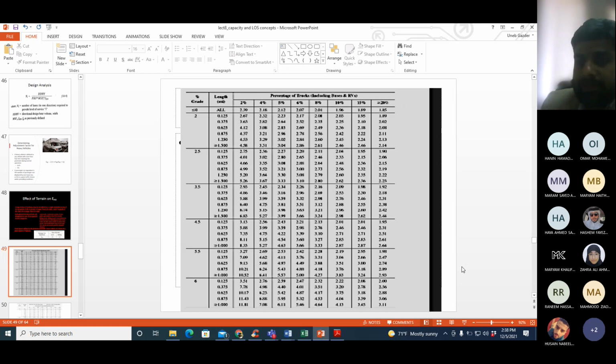Then in that case, take the value of EHV from this table, provided that you are in extended grade condition. What do I need to use this table? I need the value of the gradient, the length of the gradient, and the combined percentage of heavy vehicles, TTs plus SUTs. And again, if you do not have the exact value, you can interpolate. So instead of 15%, you have 16%, you can interpolate between these numbers, no problem. And if you don't have the exact length, which is shown here, again, you can interpolate. So within the table, interpolation is allowed.